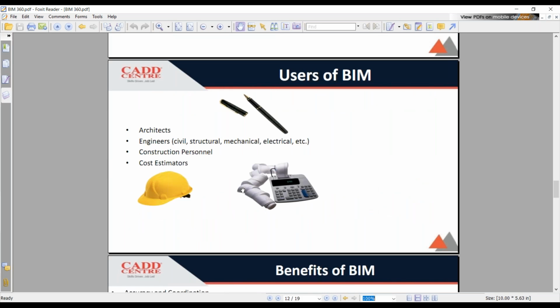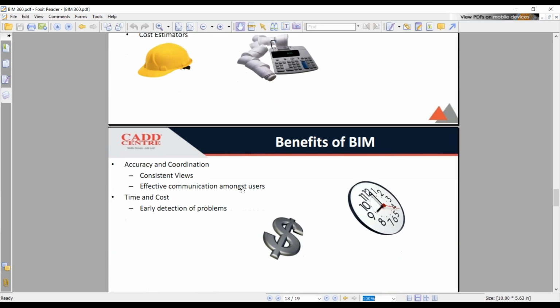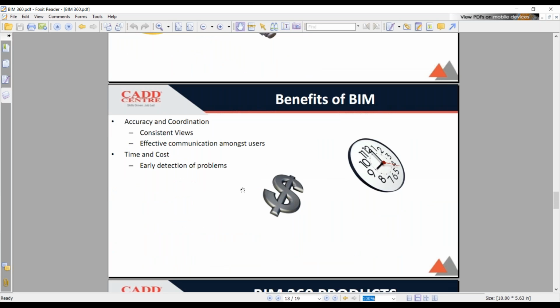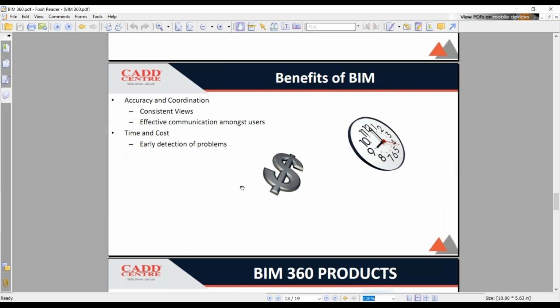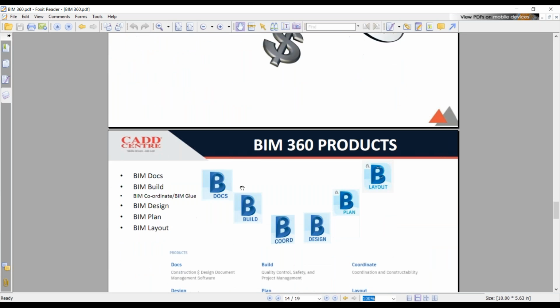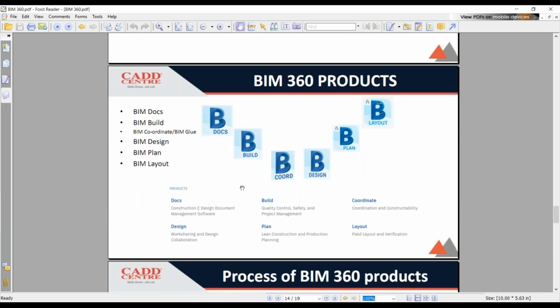And who are all the users of BIM 360? The architects, the engineers, the construction personnel, and also the cost estimators. So these were all the users of BIM 360. And when it comes to the benefits of BIM 360, it is actually accuracy and coordination, time and cost. And now we are moving forward to the BIM 360 products.